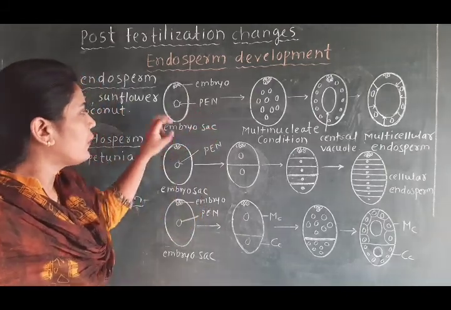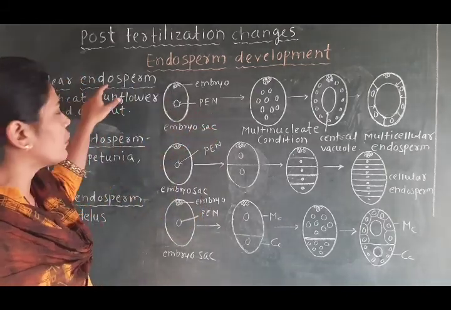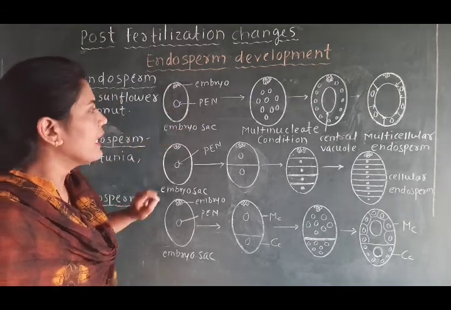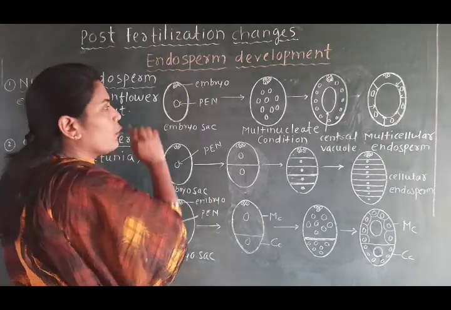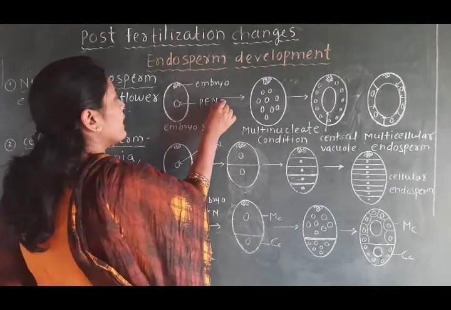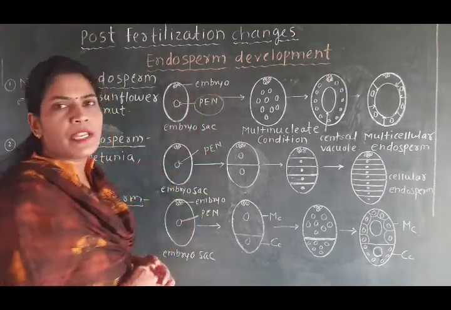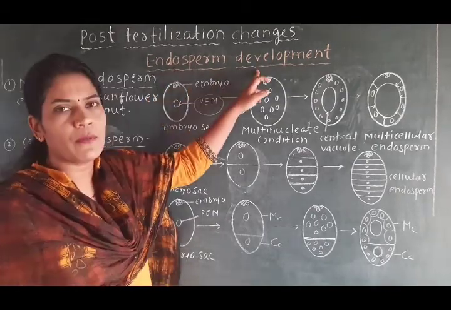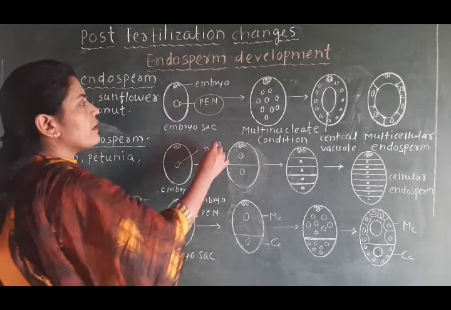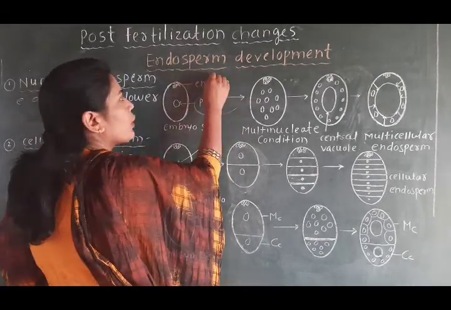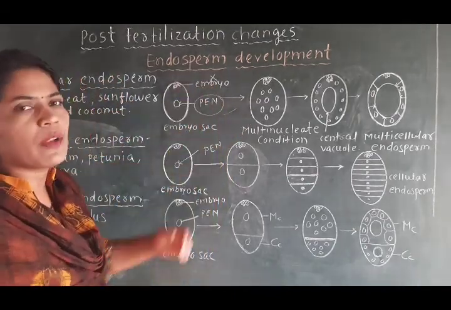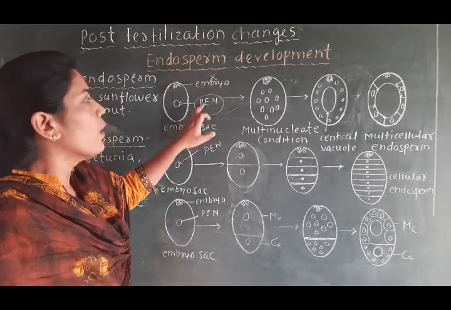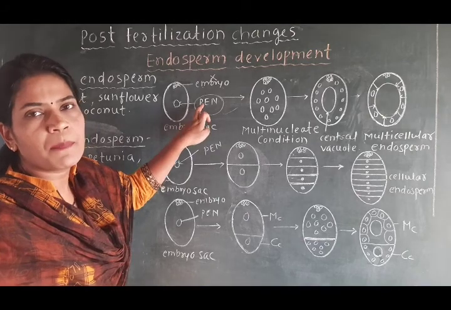So the first figure of the nuclear endosperm is the embryo sac. Now see, in this embryo sac we have to focus only on this part, the primary endosperm nucleus, because our point is endosperm development. So we will concentrate only on the PEN, not on the embryo, because embryo development we will discuss in the next lecture. In this lecture we will concentrate only on the endosperm, that means the PEN.